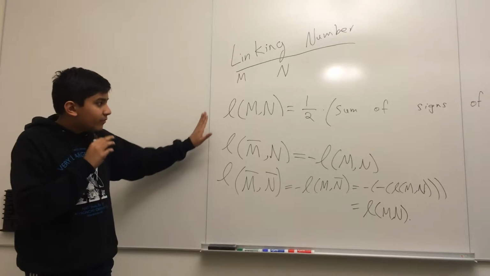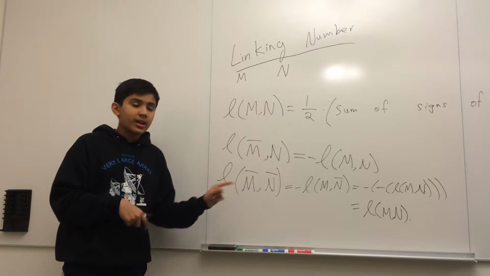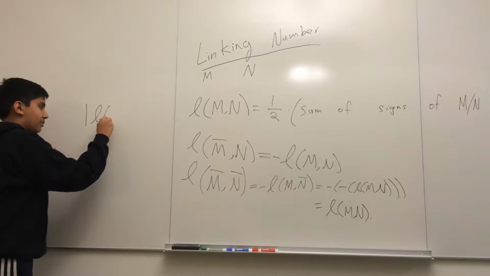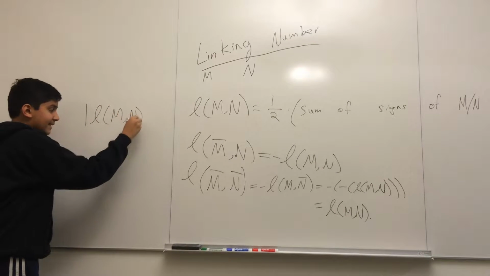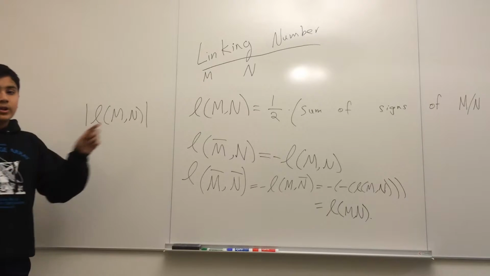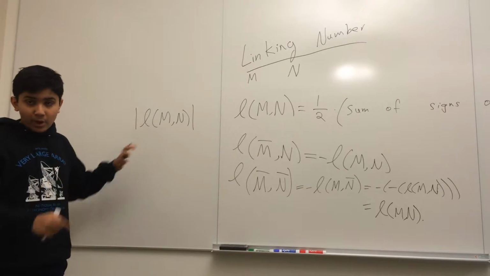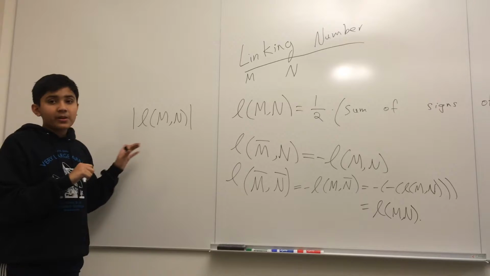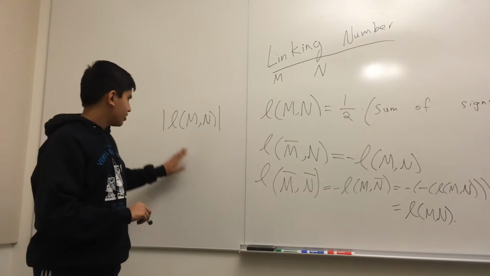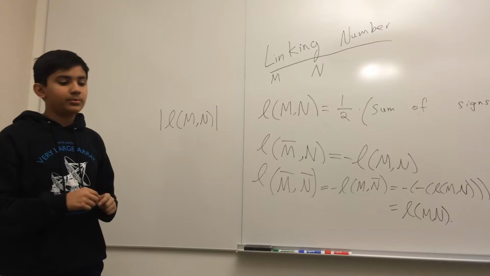We see that the absolute value of the linking number is the same no matter how many times we change this. So if we take the absolute value of the linking number mn, this is independent of orientation. Though to arrive at the value you have to orient, calculate, and then take the absolute value. So to arrive at the number you have to put orientations, but the value itself is independent of orientations, if you see what I mean. Generally, whenever we say linking number, we actually mean the absolute value of the linking number.